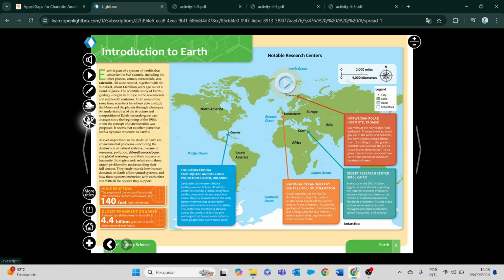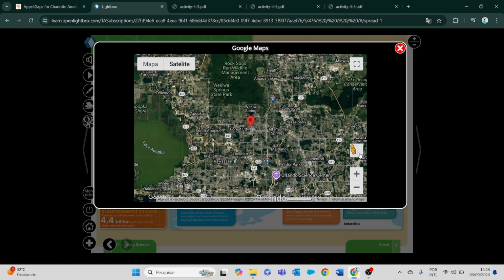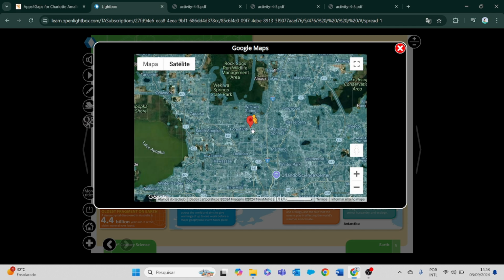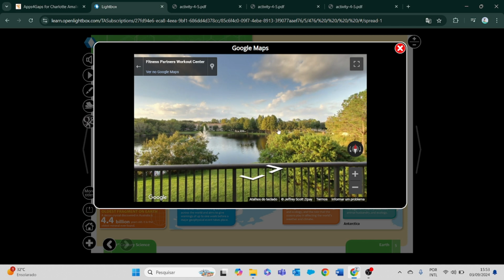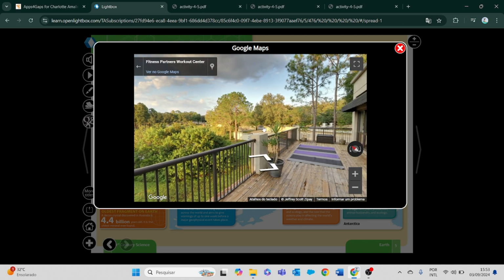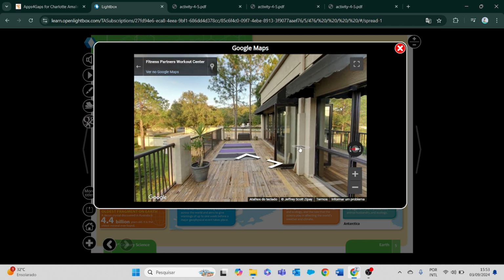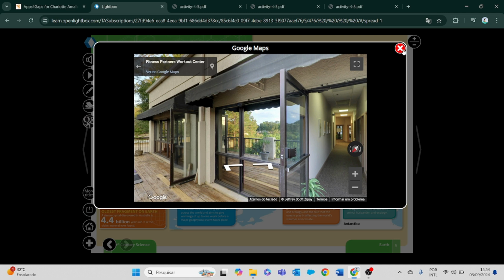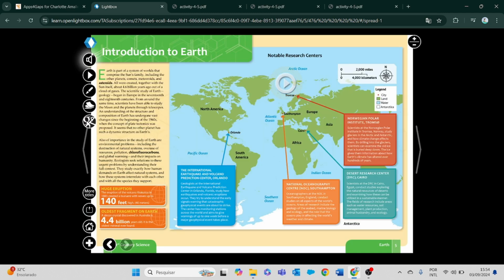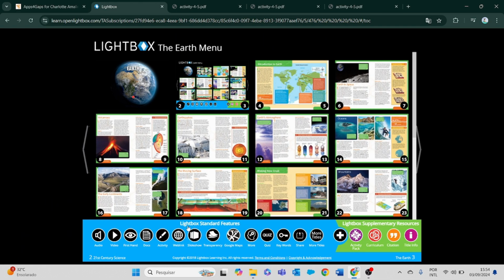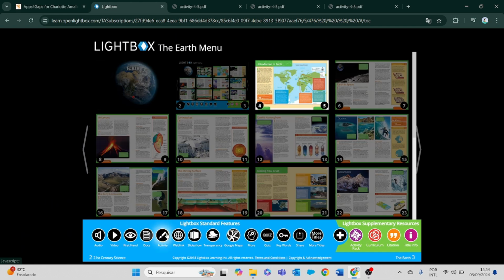We will have Google Maps because if you want to visit the place that the page is talking about, you can do it too. You just need to grab your passport and go to the place the page is talking about. For you to go back to the menu, you just click here, and now you have the resources.